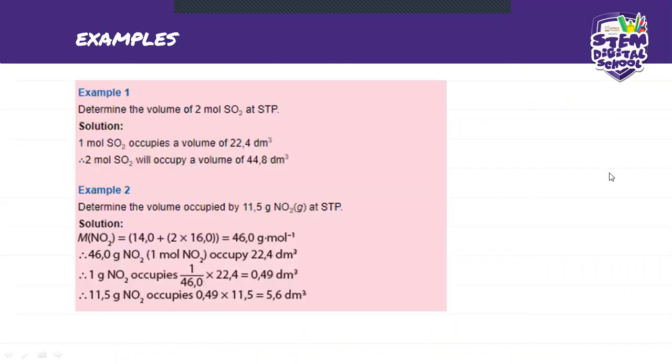Now we come to an example. In this example, it says determine the volume of 2 mole of SO2 at STP. Once they give you the number of moles, then you've got everything that you need. All you're going to do is just have to